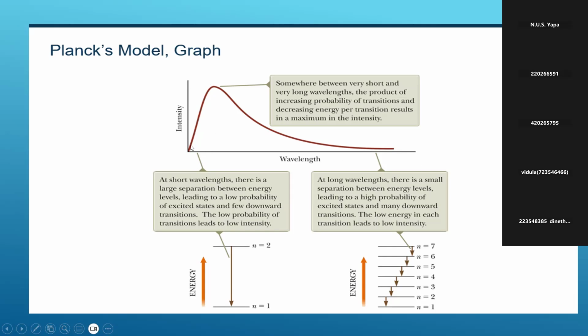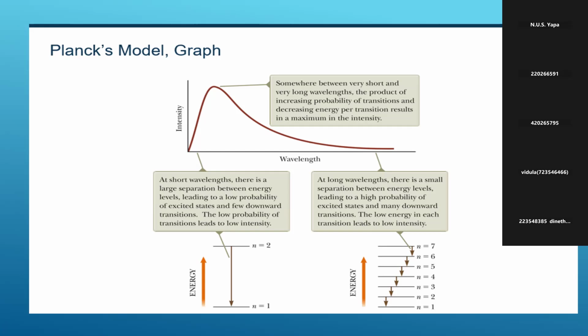This side is the short wavelength side, and the wavelength axis increases in the positive x direction. In the short wavelength range, the large separation between the energy levels leads to a low probability of excited states and few downward transitions. The low probability of transition leads to low intensity. Small separation means the probability is a higher value.